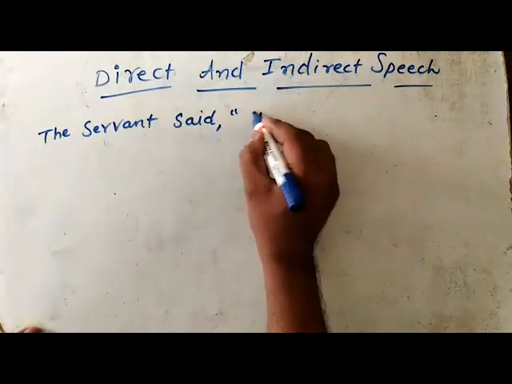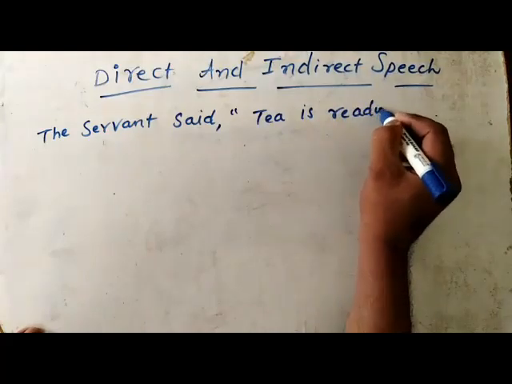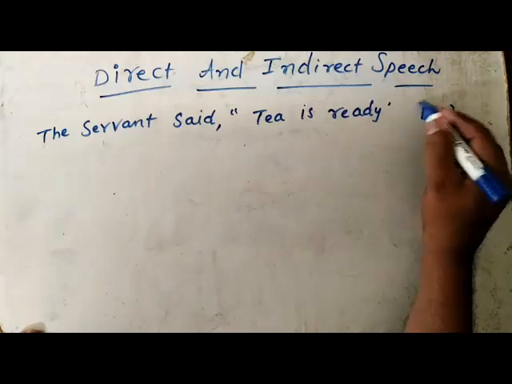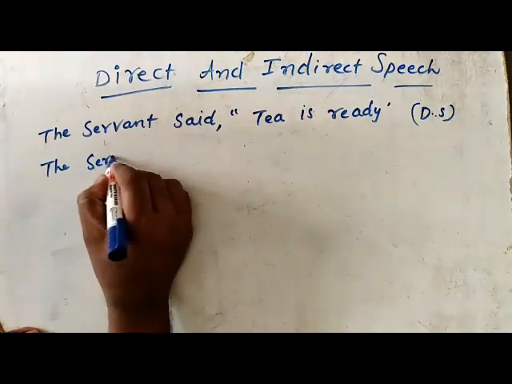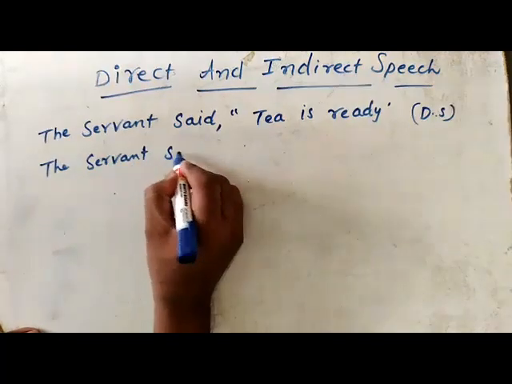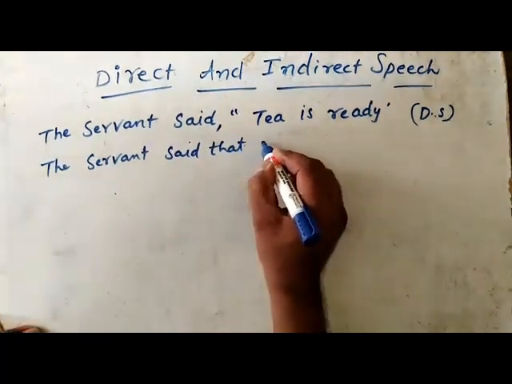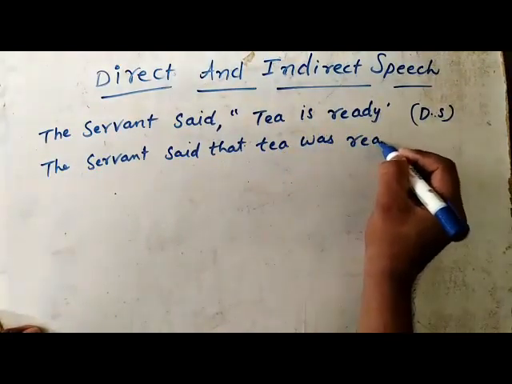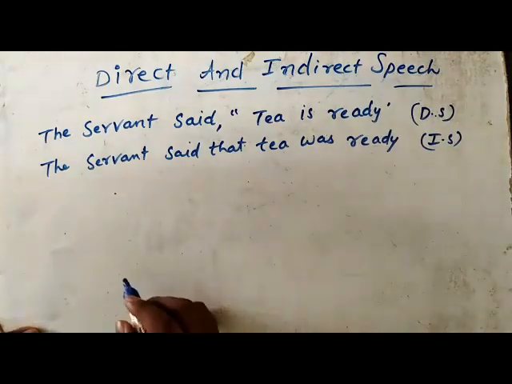The servant said, "Tea is ready." This is direct speech. The servant said that tea was ready. This is indirect speech.